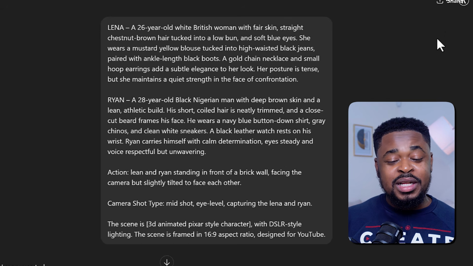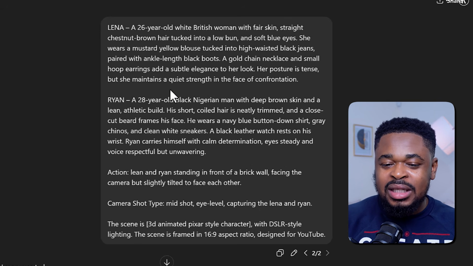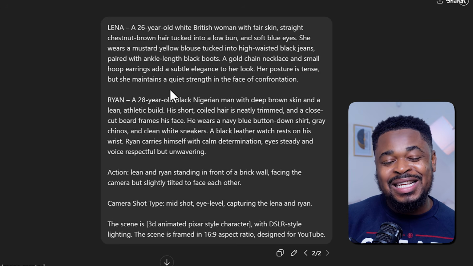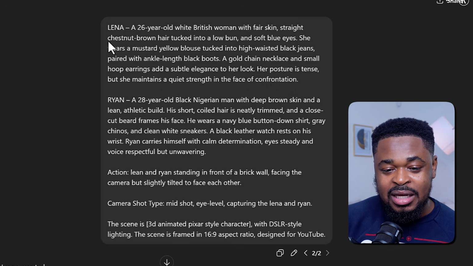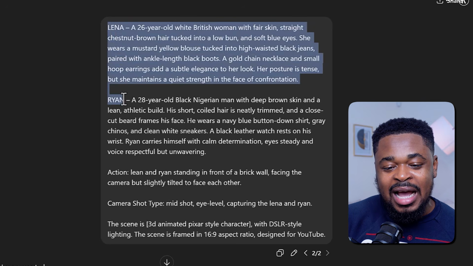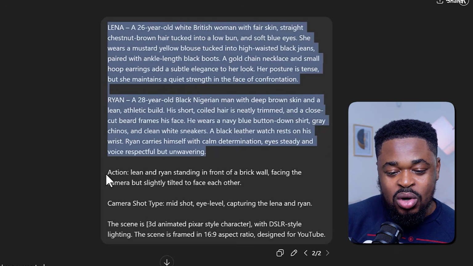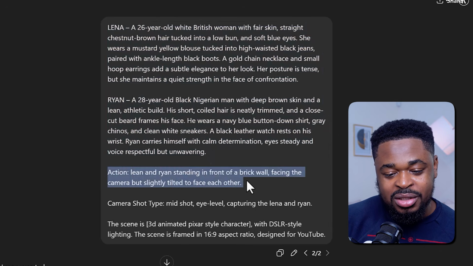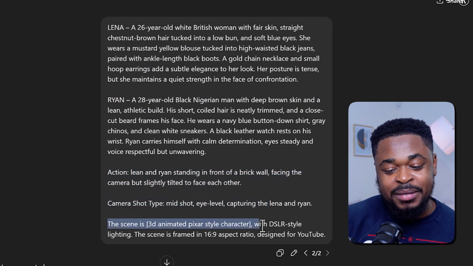Now, what you're going to do is open a new chat, and then you're going to enter this prompt. You're going to enter the 2-character description. Anytime you want to generate an image, you're going to use the description that ChatGPT gave you. You can see here, this image I want to generate would have Lena and Ryan. And I've entered the bold description at the top. And then I enter the action, what I want them to do in that image. And then the camera shot, and then the scene, which is a 3D animated Pixar style character, and the aspect ratio here, which is designed for YouTube.